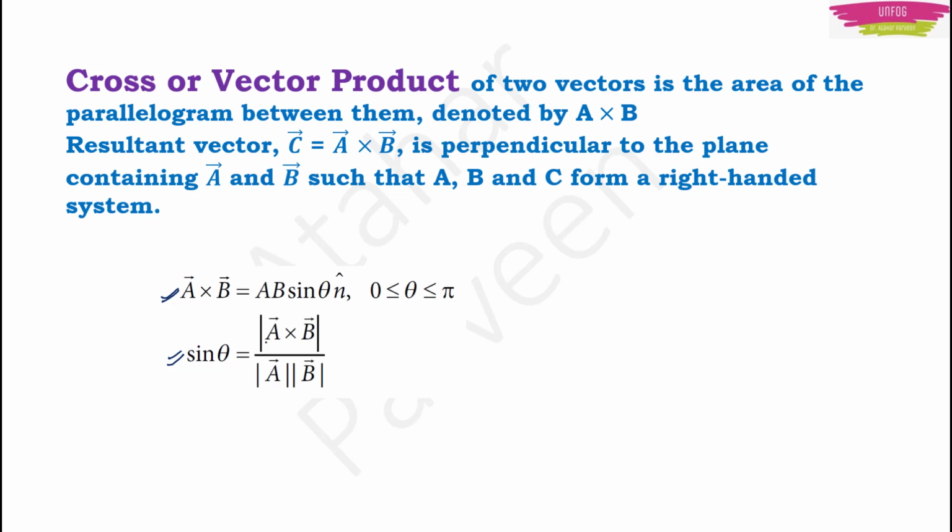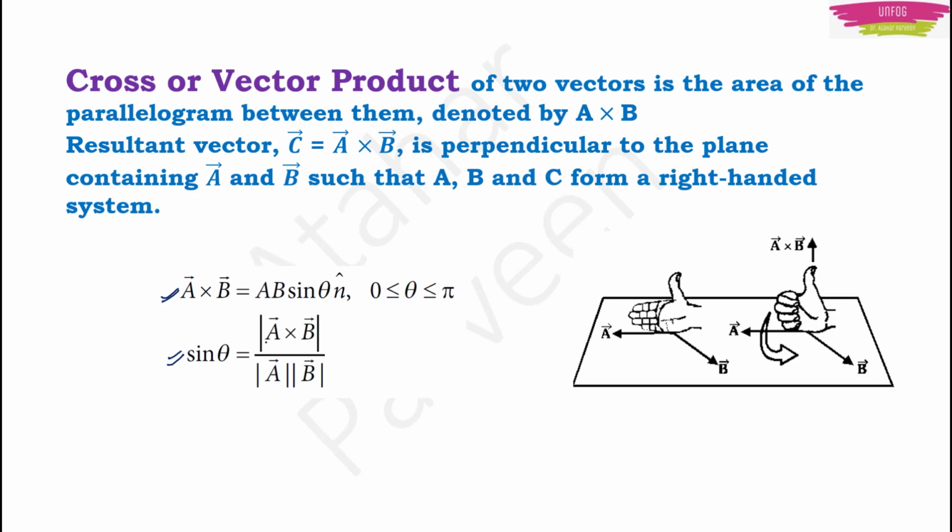Now these three vectors in the vector product form a right-handed system. Therefore, you can use the right hand thumb rule in order to find the direction. Here, n cap is very important. It is a vector perpendicular to vector A and B. The direction of n cap is given by the right hand thumb rule. If you keep your fingers like this and curl your fingers from A to B, then the direction of A cross B, or C, will be given by your thumb.